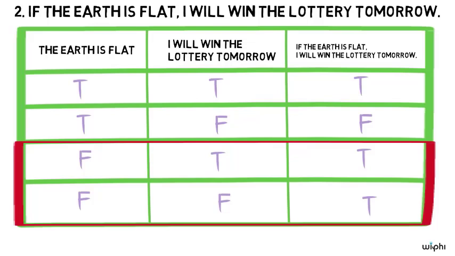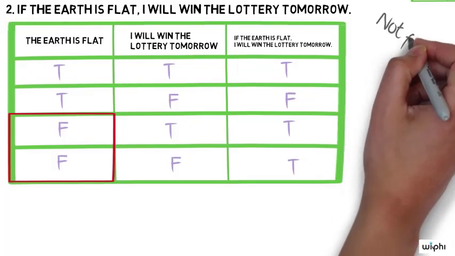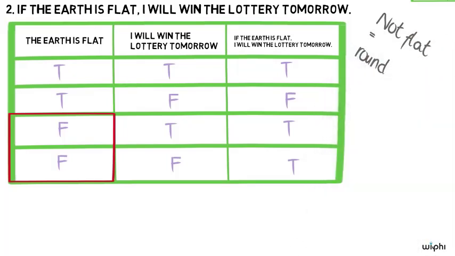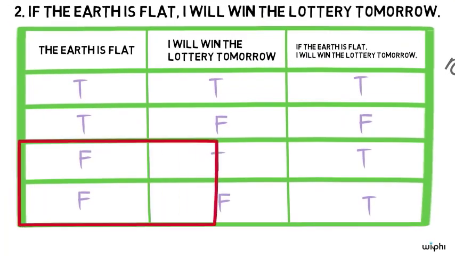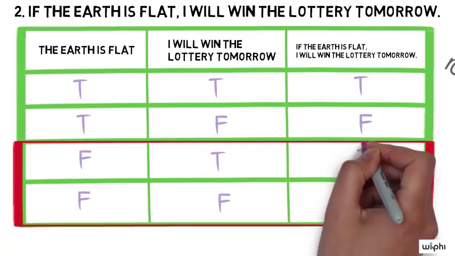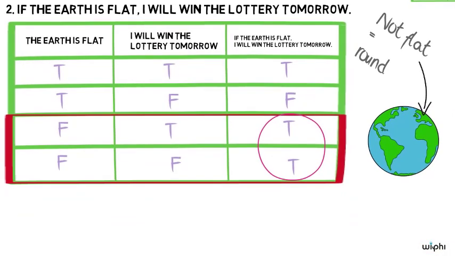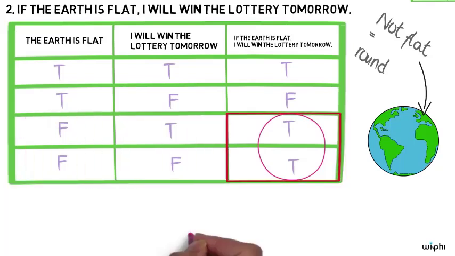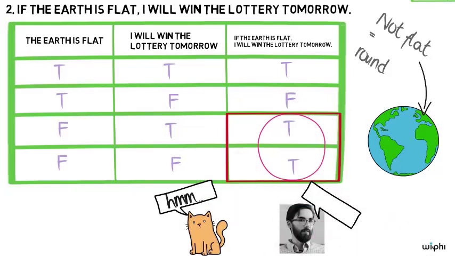They represent the condition that the earth is not flat. Let's just assume for the sake of conversation that if the earth is not flat, then it's round. So, in the condition that the earth is round, the theory says that 2 is true. That is, since the earth in fact is round, the conditional, if the earth is flat, I will win the lottery tomorrow, is true. Does this seem right to you? If you're like me, you'll be inclined to say no.